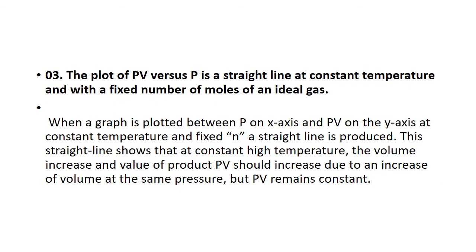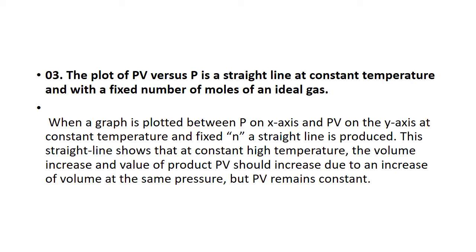The plot of PV versus P is a straight line at constant temperature and with a fixed number of moles of an ideal gas. I think it's from the third chapter where you have studied Boyle's law, Charles' law. This one is from Boyle's law. Boyle's law says volume is inversely proportional to the pressure, keeping the temperature and the number of moles the same.